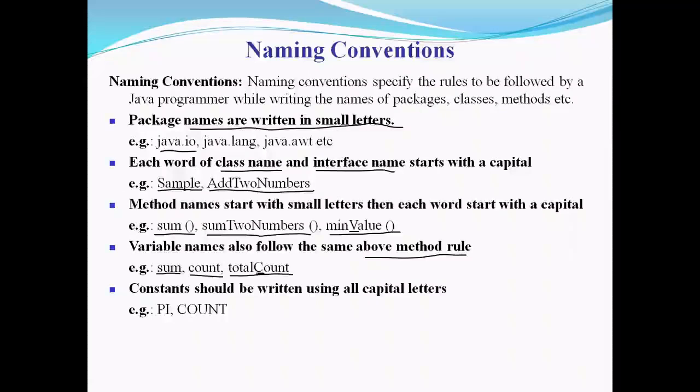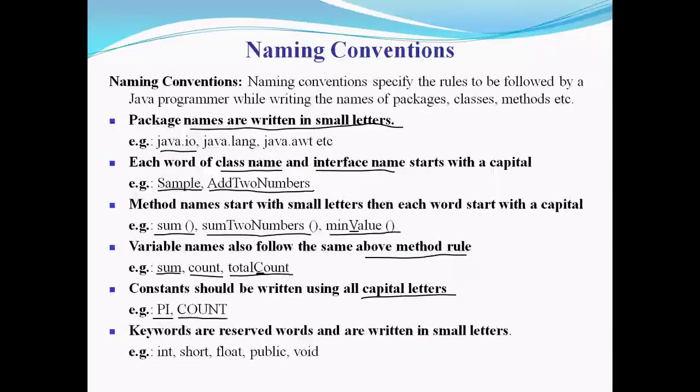Next, for constants, you can declare certain constants in Java as well. If you are declaring constants or constant variables, the names are written in complete capitals. Even in C, you follow this rule where, when you declare constants, you declare them in capital letters. For example, you can declare a constant like PI. For that you have to use the name in capital letters. Even if you declare a constant like COUNT, it has to be declared in capital letters. Then if you want to declare a constant like SIZE, you have to declare it in capital letters. So this is the rule for constants.